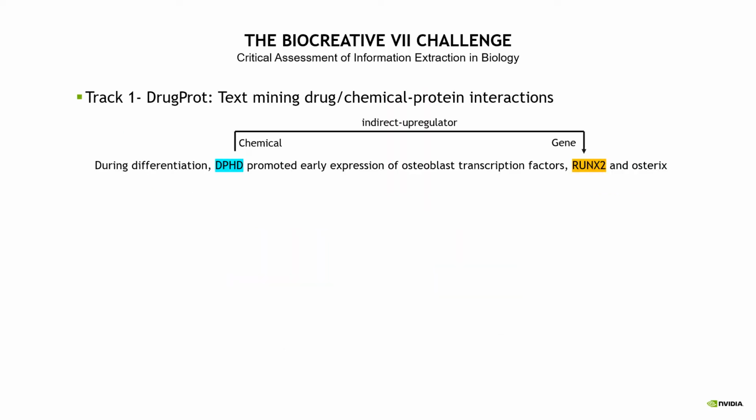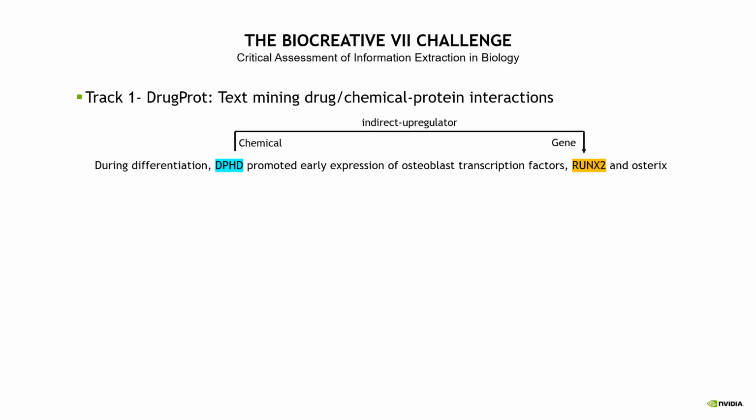Next, I wanted to talk about our vision and goal at the onset of our work here. We're asked to do relation extraction, in which we are given a gene and a chemical, and we want to predict the relationship between these two entities given a context sentence that contains both of them. Because we are participating in multiple tracks as part of this workshop, we wanted to create a model that could perform more than one information extraction task at once.